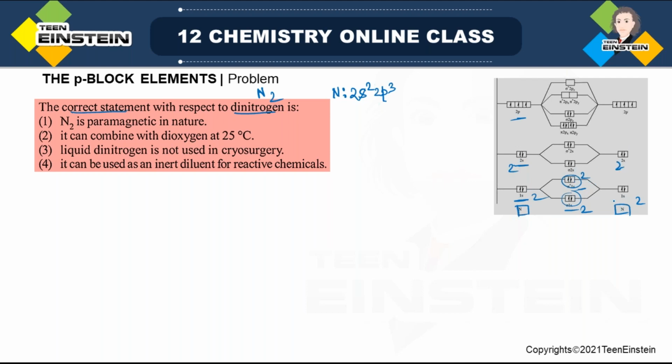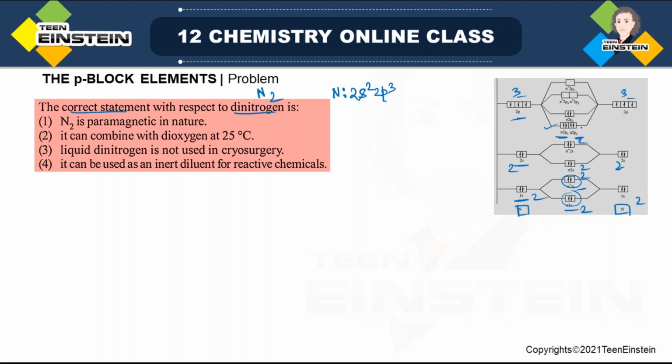Similarly here also 2s2, 2s2, 2 electrons satisfied. And here we have 3 electrons. Now see, first there is pi 2px, pi 2py, pi bond. So that is why we have placed total 4 electrons. And 3 plus 3, that means 6.